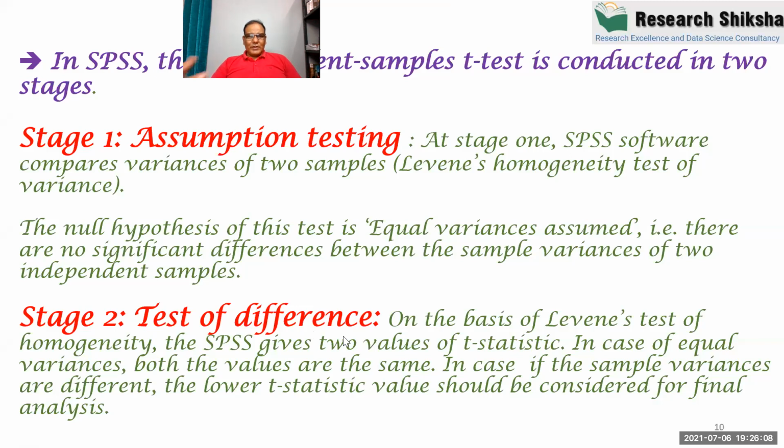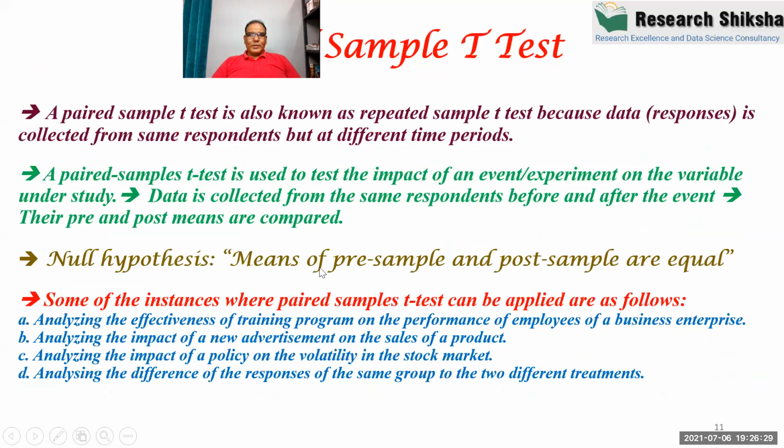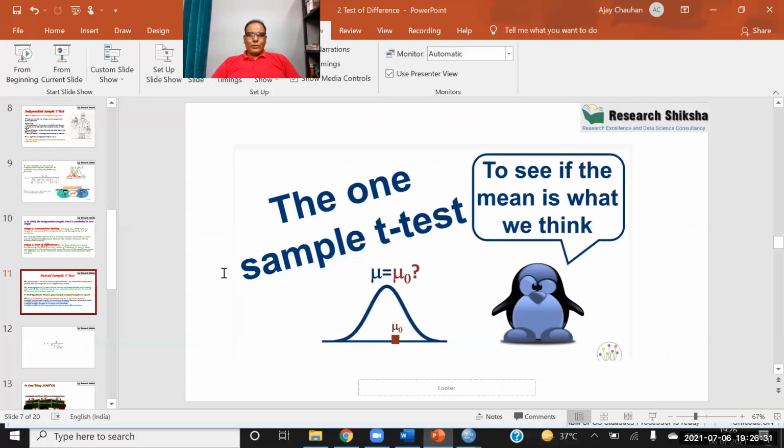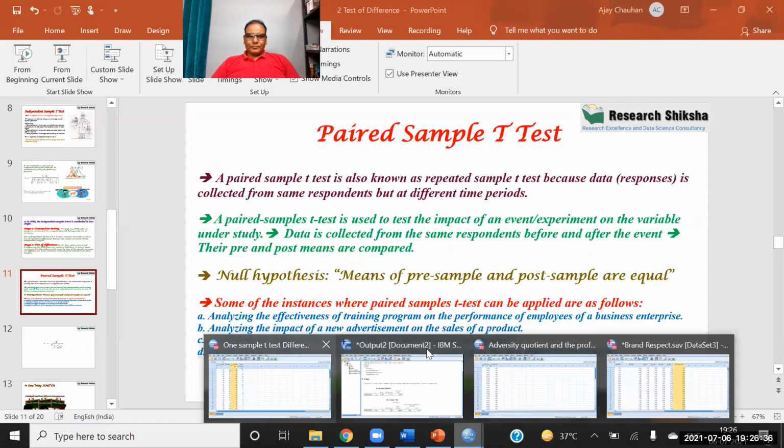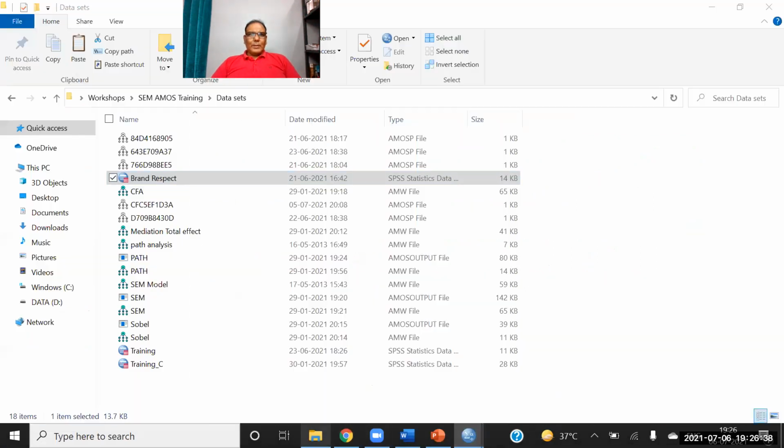I will explain this in the example, and you will definitely understand it. So I repeat that the independent sample t-test is conducted in two stages: assumption testing and hypothesis testing. Now I am showing you the SPSS file, and how to apply the independent sample t-test first.